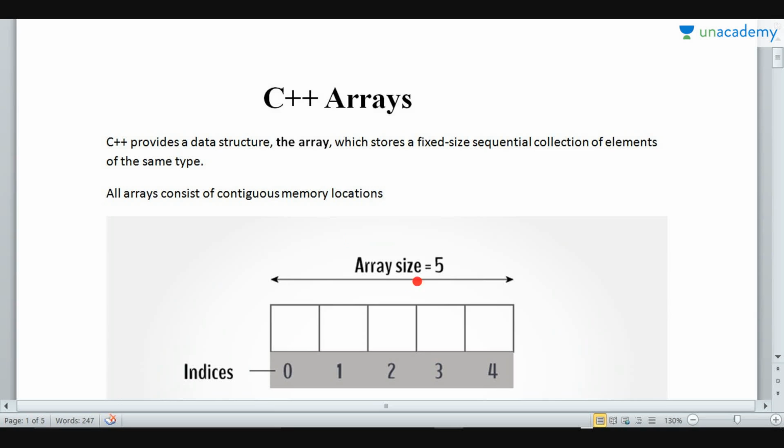Now here as you see, array size is 5. So the indexing starts with 0 and ends with 5 minus 1, that is 4. So this is how array elements are stored and array elements are referenced by this index.